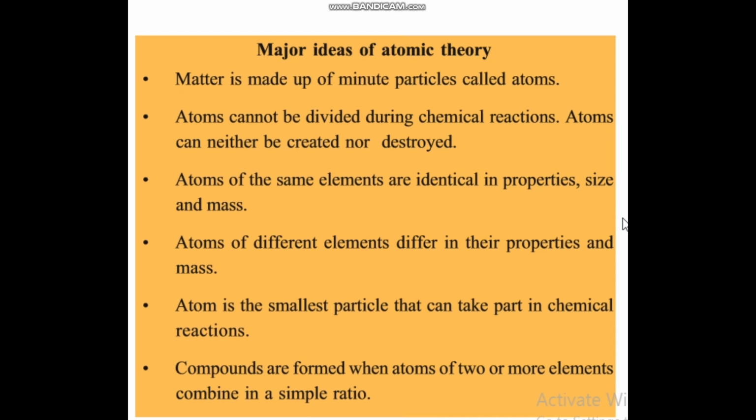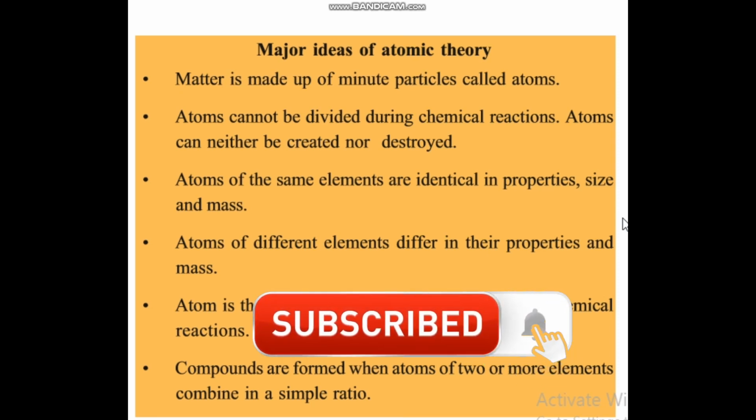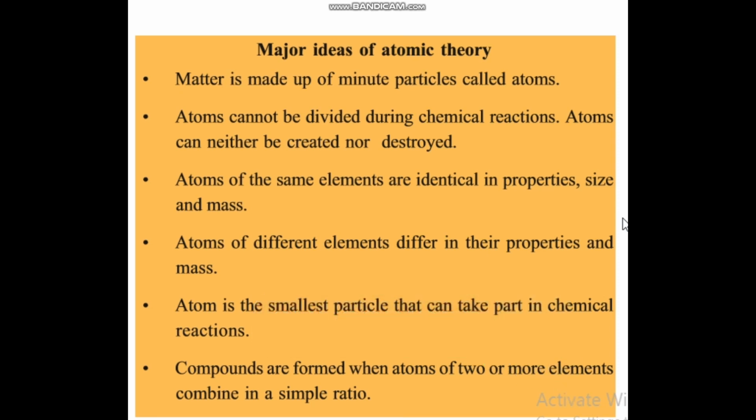Likewise, if you take another compound, carbon dioxide, its chemical formula you all know, CO2. Carbon 1, oxygen 2. The simple whole number ratio of carbon dioxide is 1:2. Another compound, if you take ammonia, NH3, 1 nitrogen, 3 hydrogen, then the simple whole number ratio is 1:3. This explains the last postulate of Dalton's atomic theory. Hope the ideas of Dalton's atomic theory are very clear to you all.